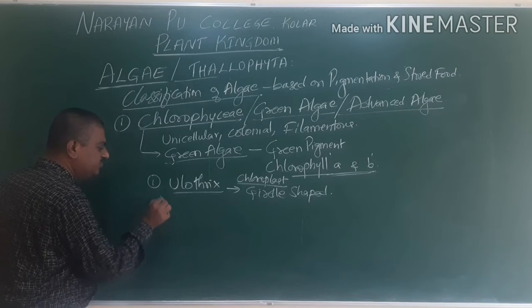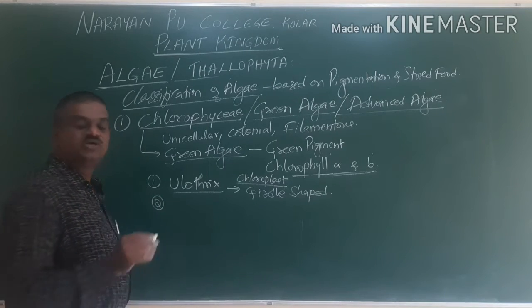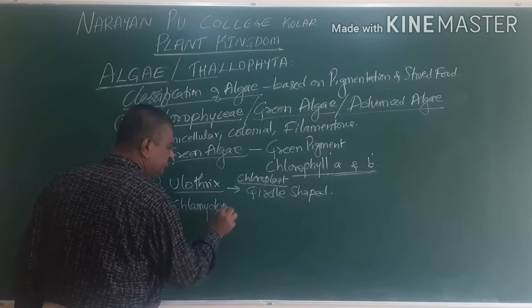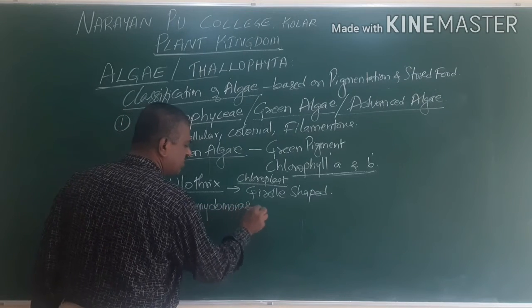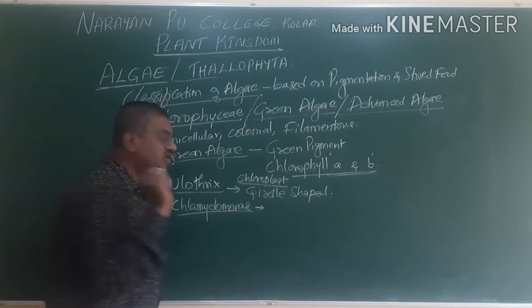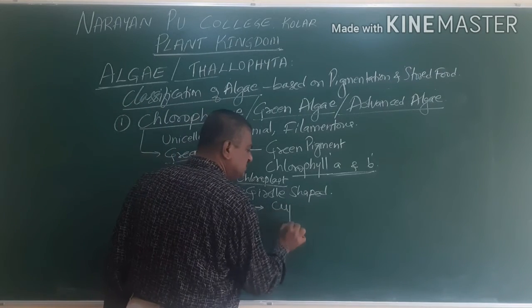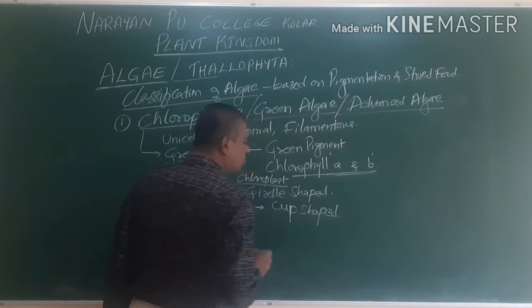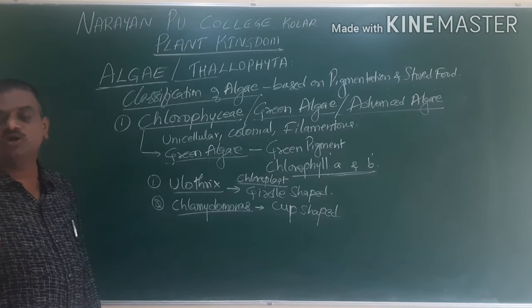The second example is Chlamydomonas. In Chlamydomonas, the shape of the chloroplast is always cup shaped. There is a cup-shaped chloroplast in Chlamydomonas.